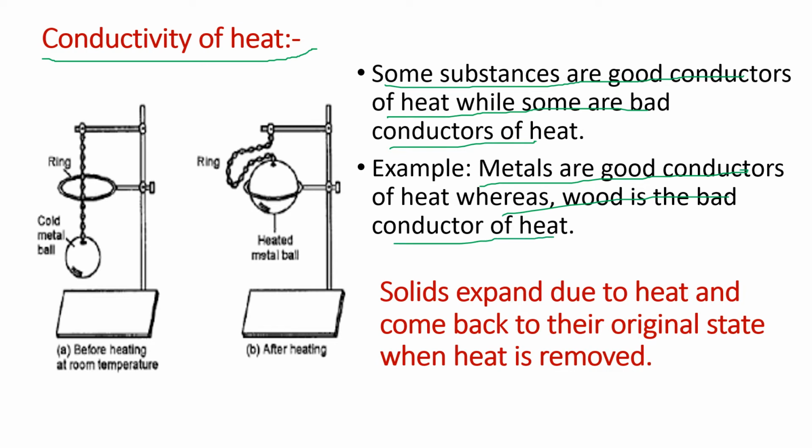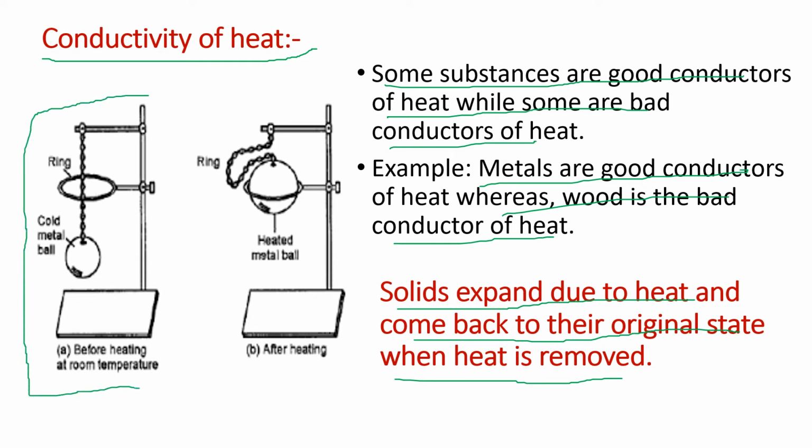Generally, it has been observed that solids expand due to heat and come back to their original state when heat is removed. In this experiment, we can see that before heating, this metallic ball is easily going through this ring, whereas after heating that ball is not passing through that ring. That means the ball has expanded due to heat, and that's why it is now not possible for it to pass through this ring.